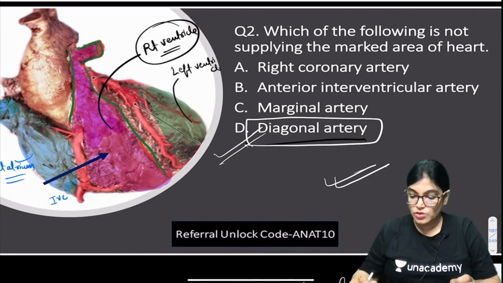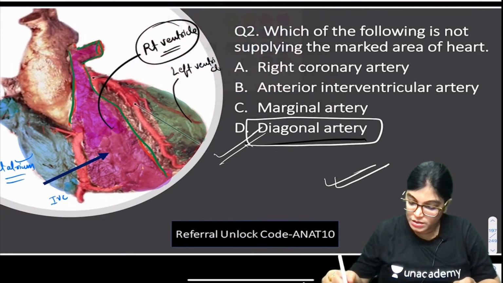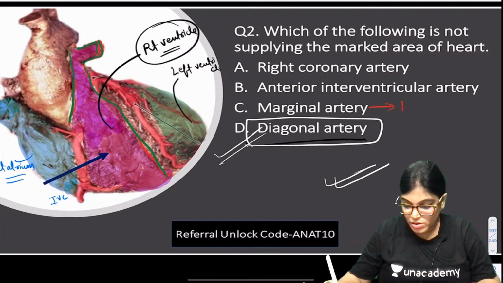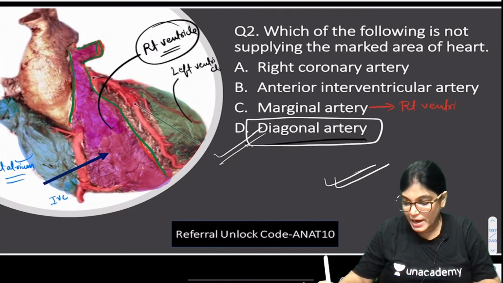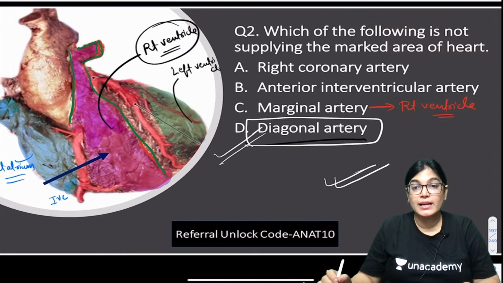So when we talk about the marginal artery, yes, it is also giving blood supply to the right ventricle. It's a branch from the right coronary artery, ventricular branches.